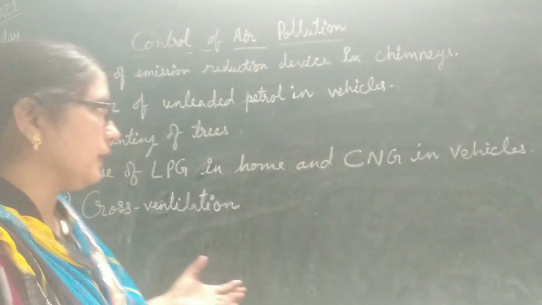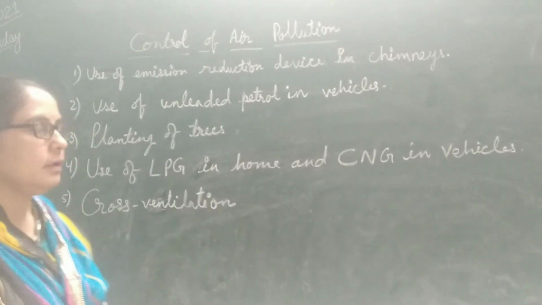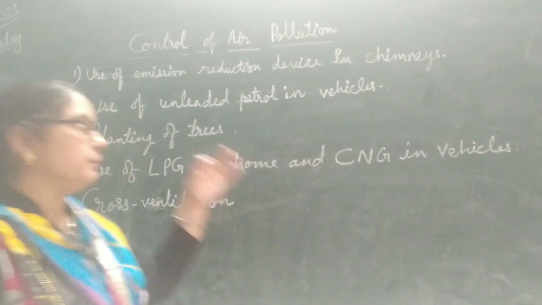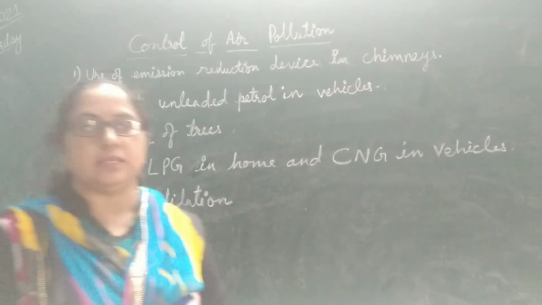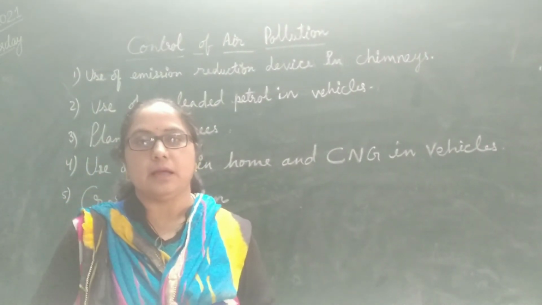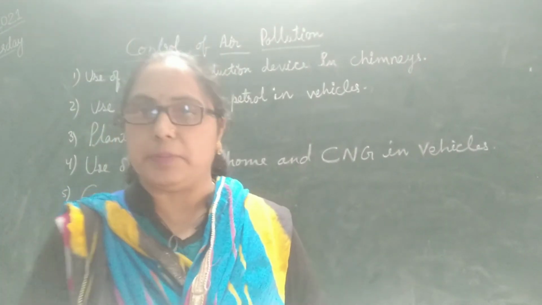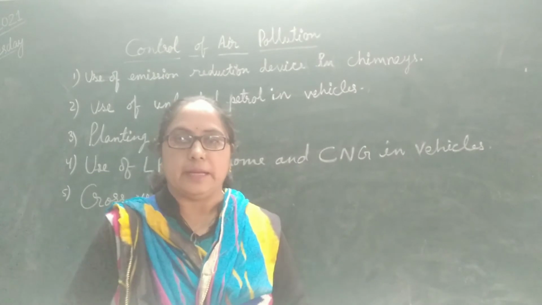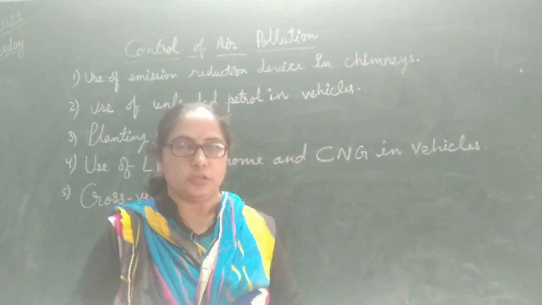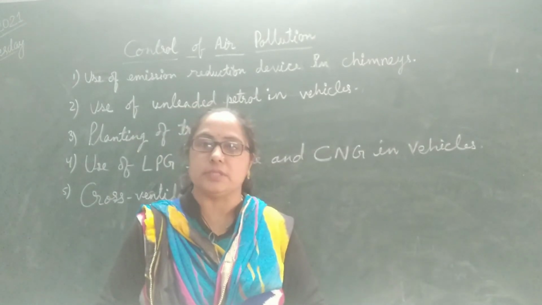Students, now we will discuss how we can control or minimize air pollution. There are a few steps we can use. First, we can use emission reduction devices in chimneys in industries and factories, which filter the harmful dust particles and unwanted particles present in the smoke, and in this way we can reduce air pollution. People should prefer unleaded petrol to reduce air pollution.